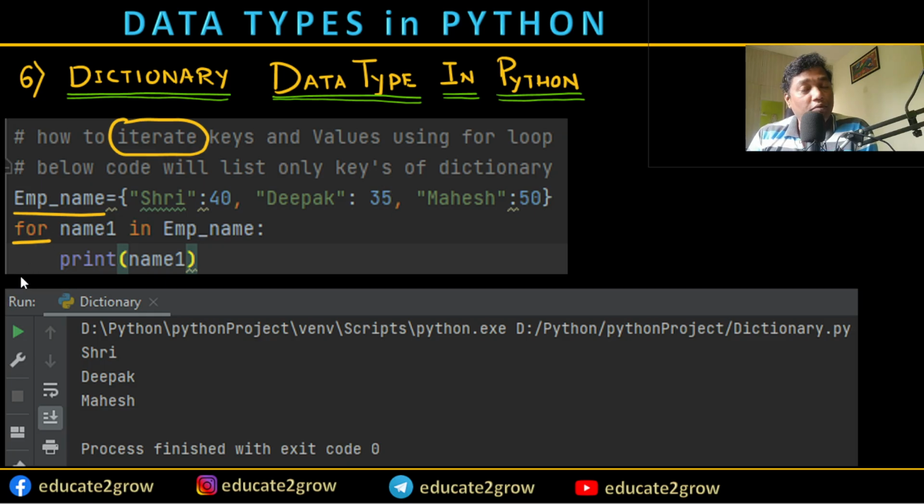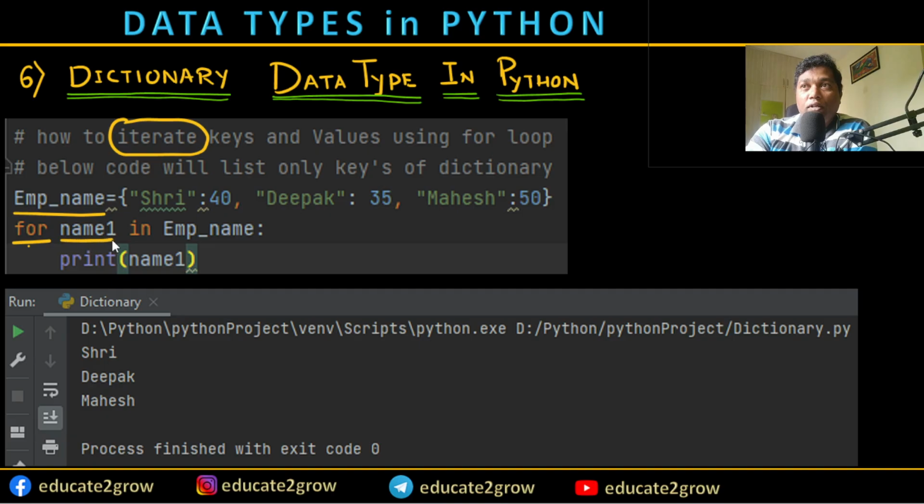It's not conditional, it's a for loop. I'll explain loops in detail in the coming session, with proper examples from scratch. For the time being, just understand this is a for loop.